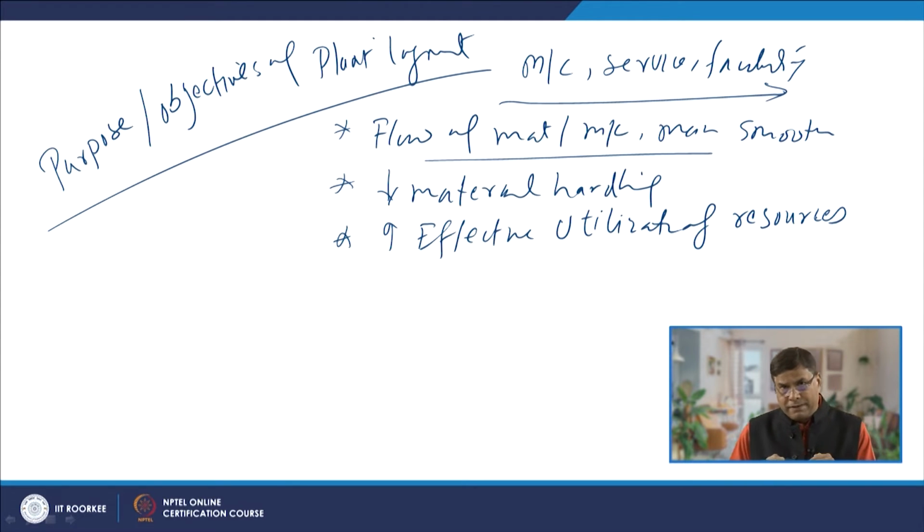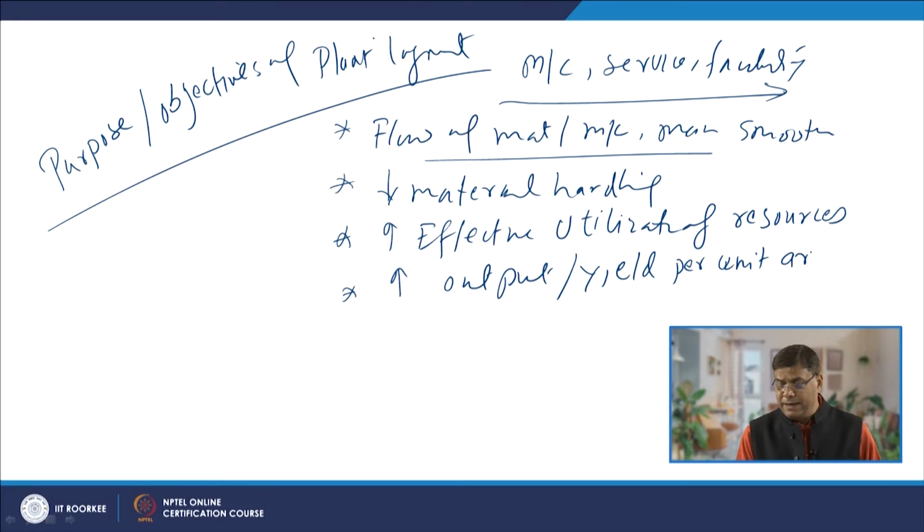Then whatever the rate of production or the volume which is produced, that is maximum for a given space which is being utilized for development of the plant. So, basically we have a higher output, or we can say higher yield, per unit area, or per unit space.